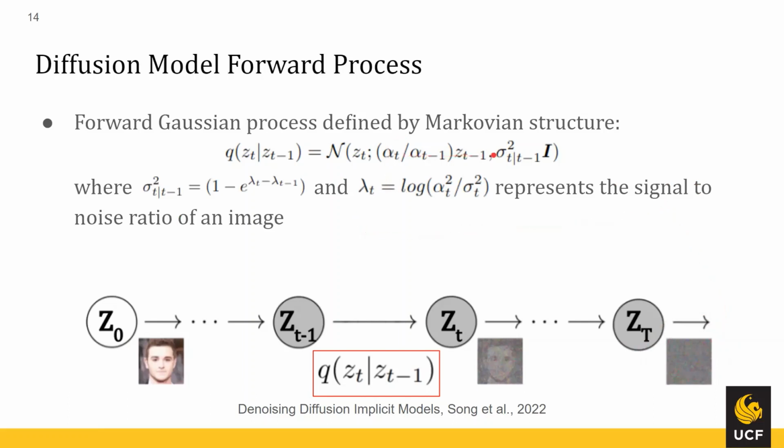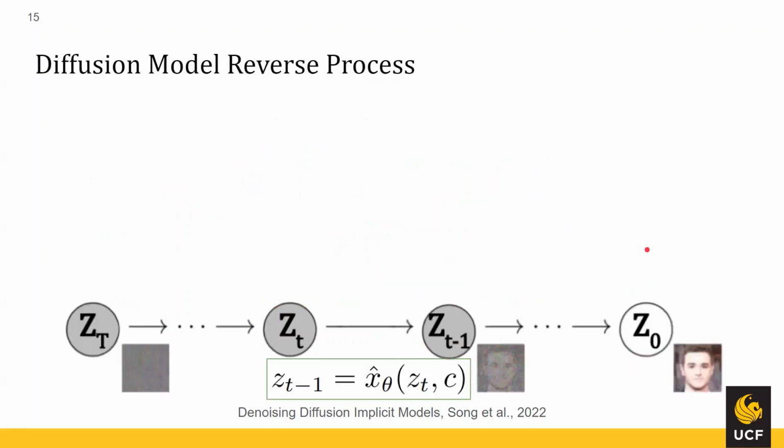So in their equation, they define these alpha and sigma parameters, and they kind of just say that they are parameters that shape the noising process. And they define sigma squared t given t minus 1 to be this equation that takes advantage of the signal to noise ratio of the image given by lambda here. They don't really give a lot of information as to how they chose these parameters, but they are responsible for the amount of noise added at each time step. And again, we're going to continue this process until we reach the normal noise centered at 0.